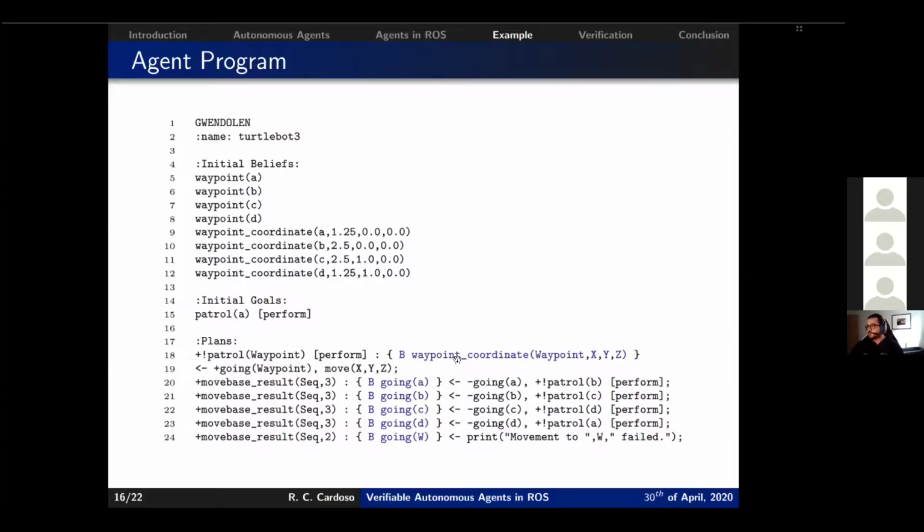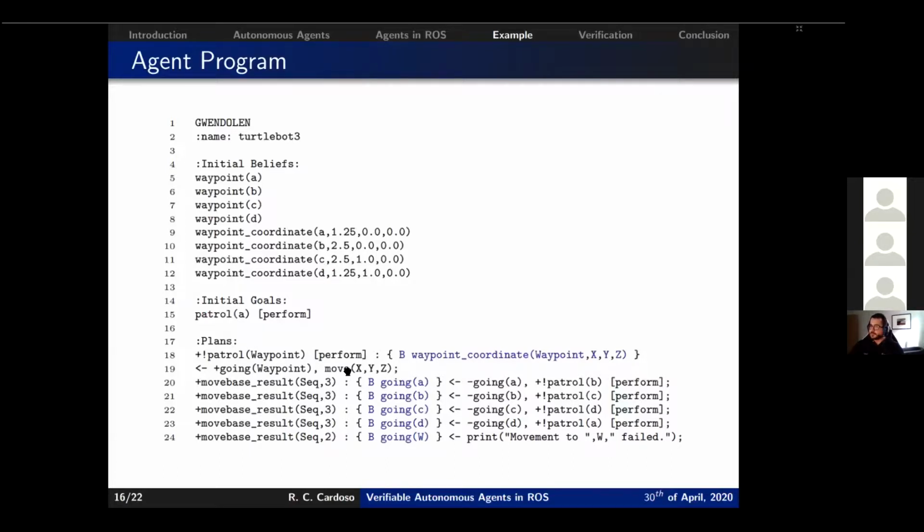Since the precondition of the plan is true, we move on to the body of the plan. The body of the plan is here on line 19, which is preceded by the left arrow. The first element in that plan, we add a belief, which is called going. It's just a bookkeeping belief that we are going to the waypoint that we triggered the plan with. And then we execute the action to move to those coordinates.